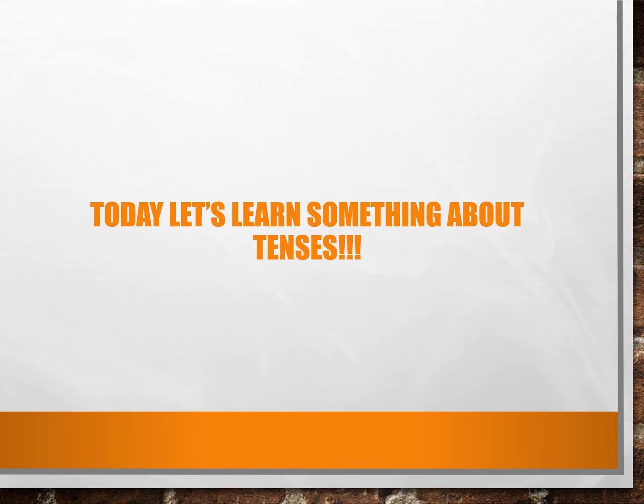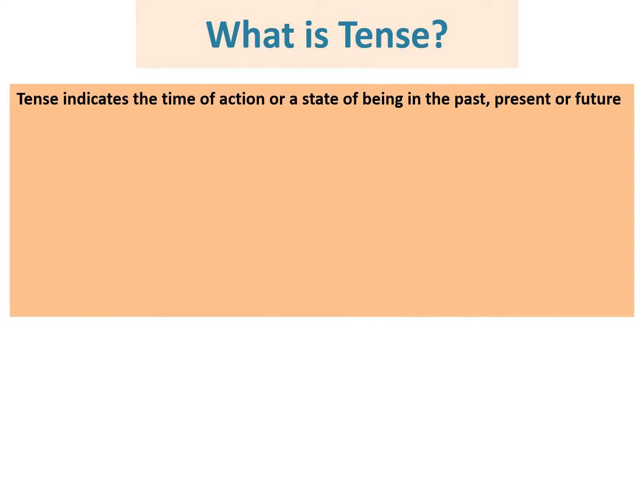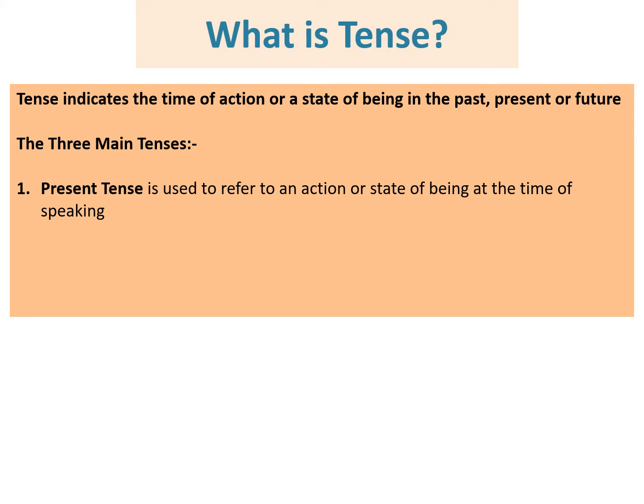Today, let's learn something about tenses. What is tense? Tense indicates the time of action or a state of being in the past, present or future. There are three types of tenses: present tense, past tense, future tense.